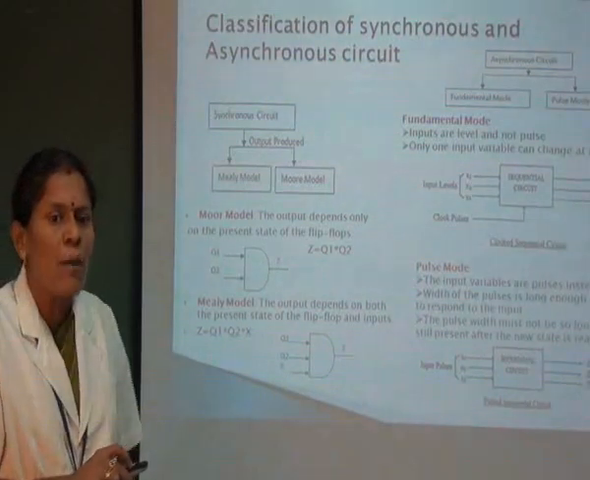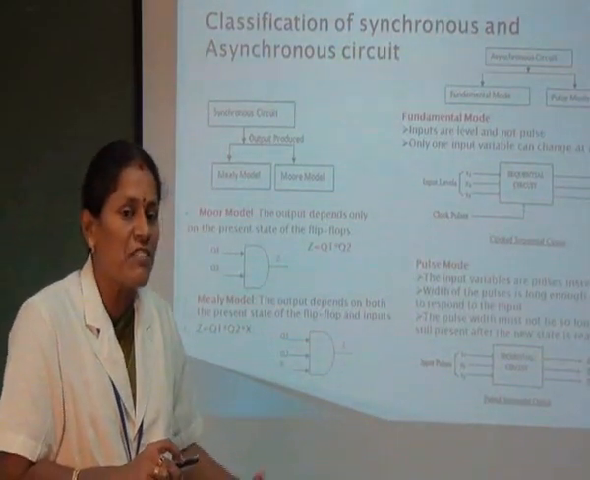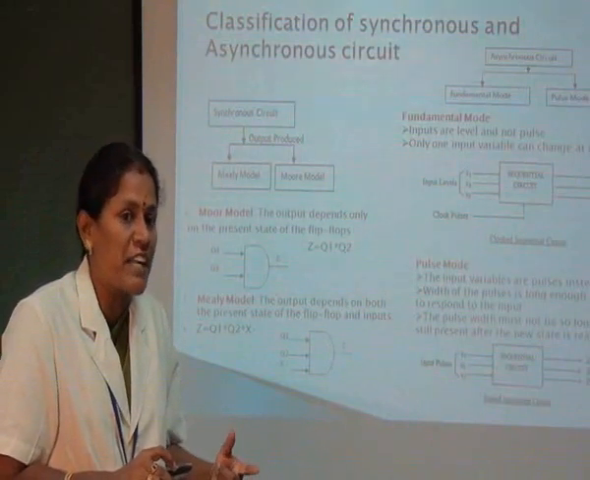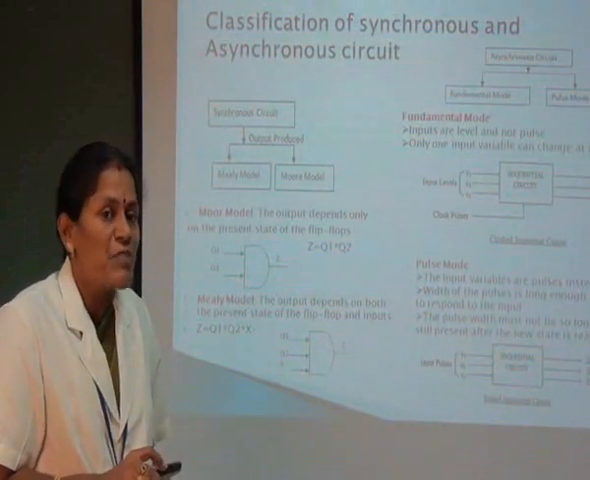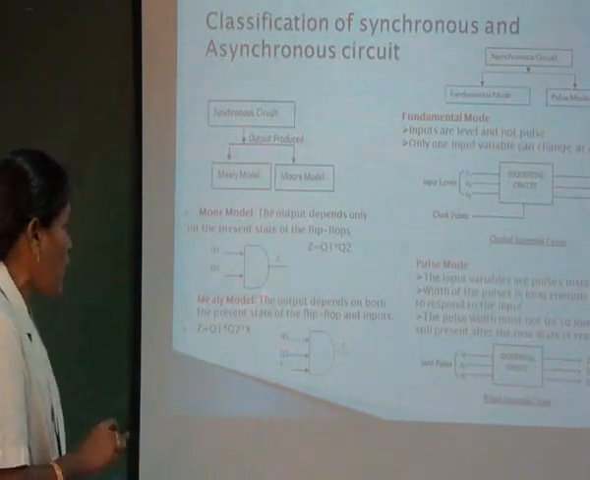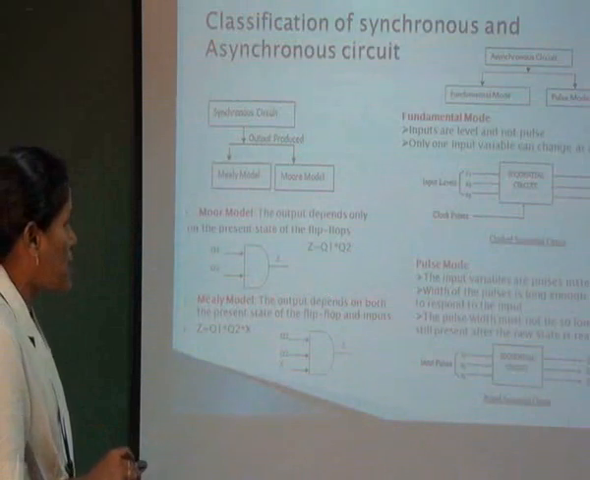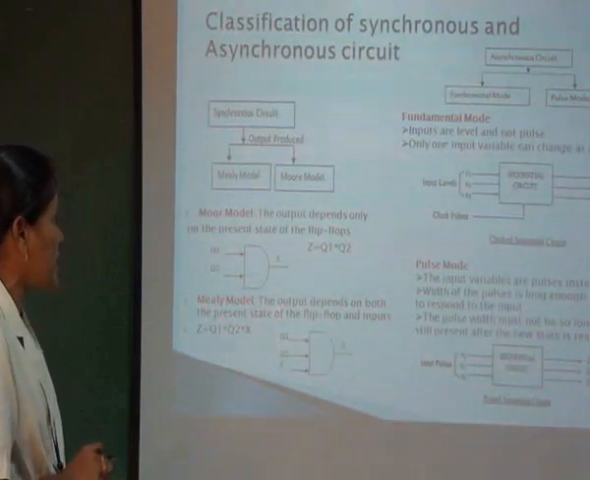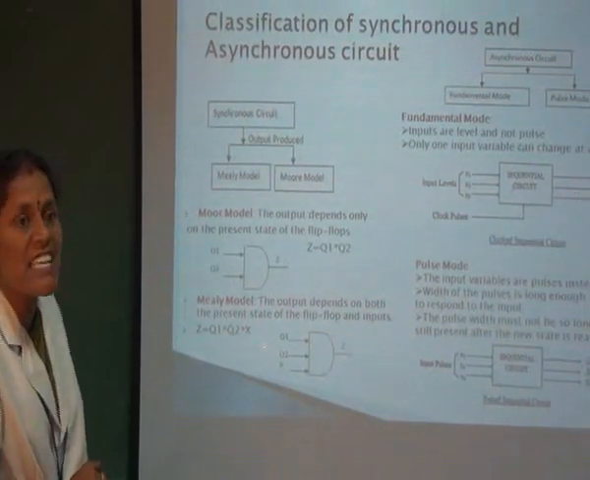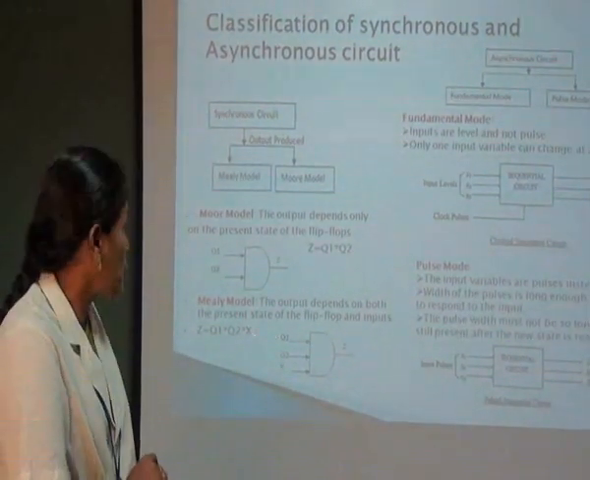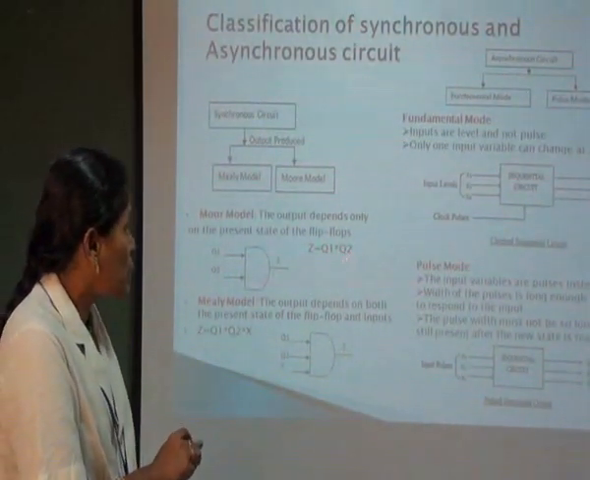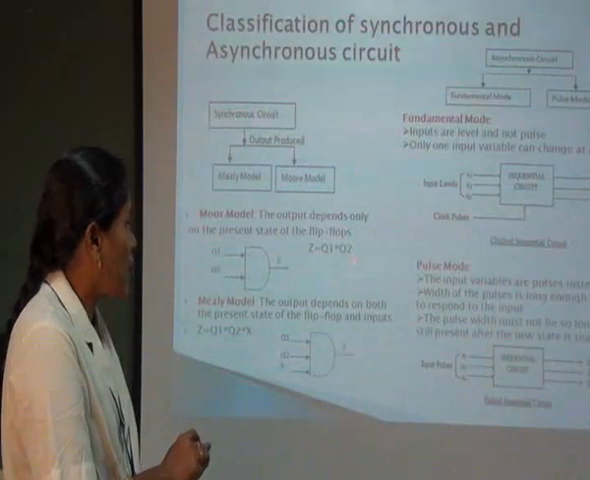And the Mealy model is, suppose I got the results and the previous result is very low, then I can use the previous content in addition with a newer input, and based on that I am waiting for the output. That is called the Mealy model. In the Mealy model, the output depends on both the present state of the flip-flop and the inputs. So here the functional expression is Z = Q1 · Q2 · X. But in the Moore model, Z = Q1 · Q2 alone.